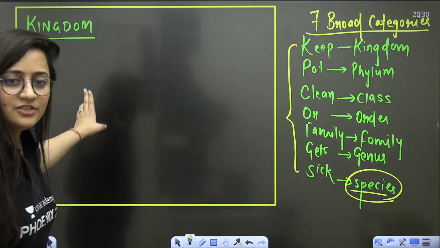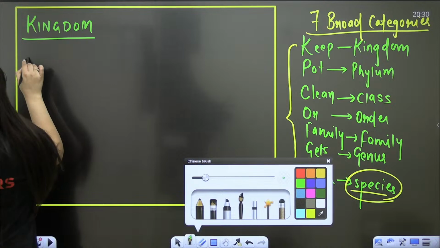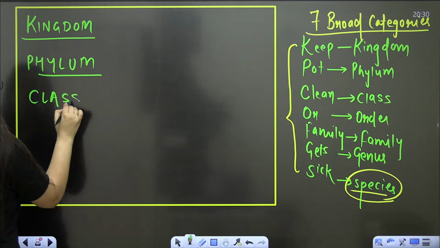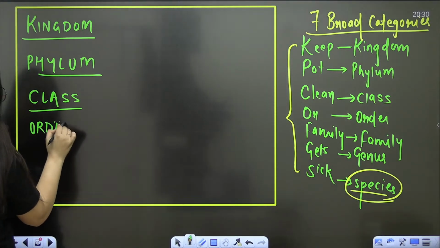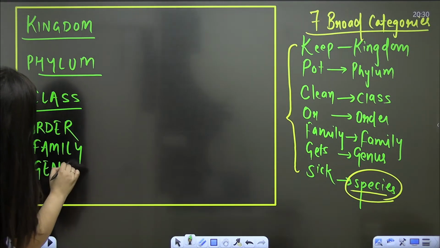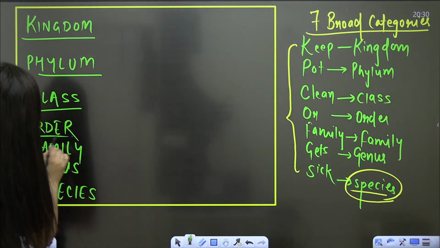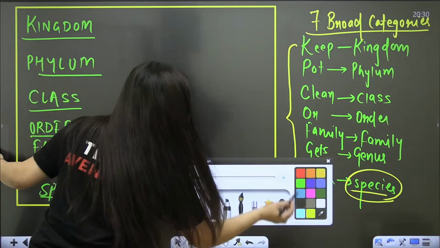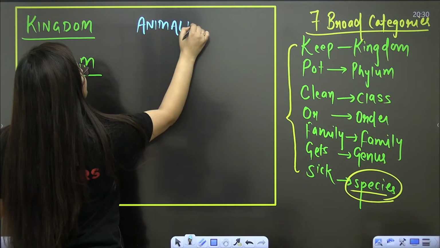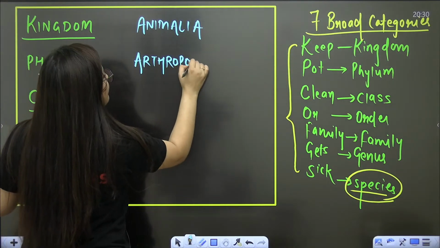Now let's relate it with this particular chapter, the cockroach. Kingdom, then of course the phylum. Again you guys are going to get one homework, be ready. The class, order, family, genus and species. So guys, in all the batches of mine, in all the classes, you are going to get the homework. So kingdom is Animalia.